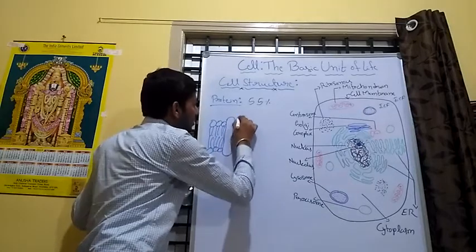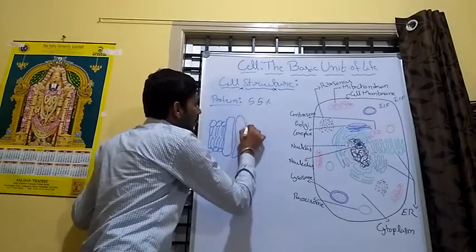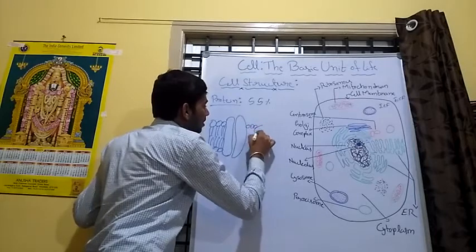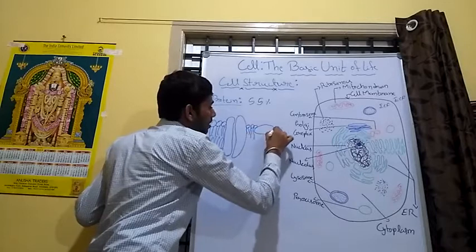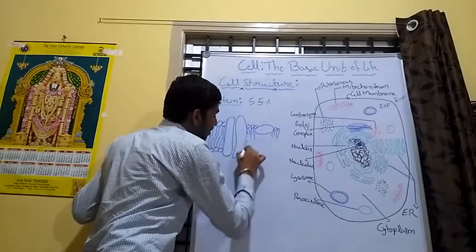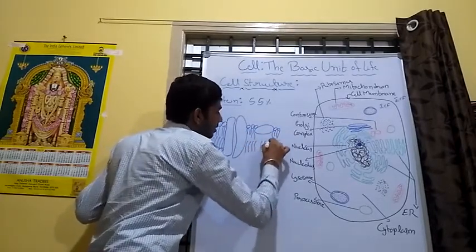Two types of proteins are integral proteins and peripheral proteins.